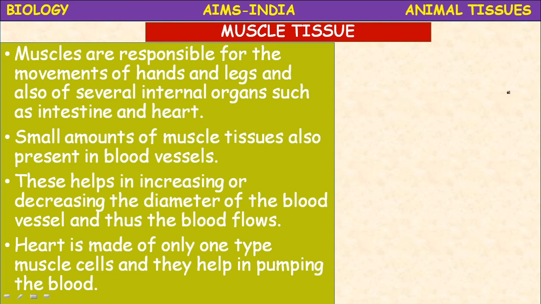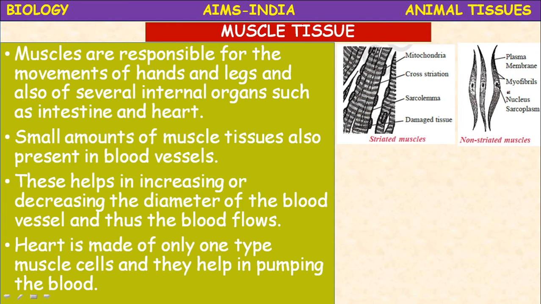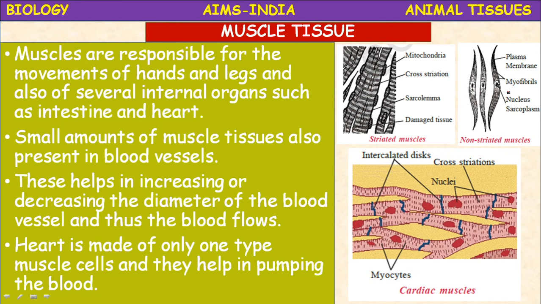How do muscles contract and relax? Okay. So this muscular tissue consists of elongated cells called muscle fibers. Okay, they help in contraction and relaxation. So here there are different types of muscles observed in animals. There are striated muscles, non-striated muscles and cardiac muscles. There are three main types of muscles. Okay.